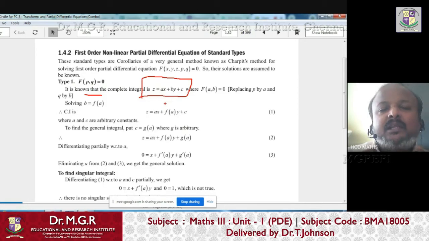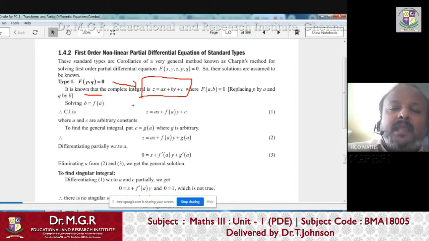They are assuming that the PDE may be in any format. It may be p plus q equals 1, or p into q equals 1, or p square plus q square equals 1, or p square plus q square equals 2, whatever it may be. But in general, they assume the solution of the PDE may be of the form z equals ax plus by plus c. But this is only a solution, it is not a complete solution.